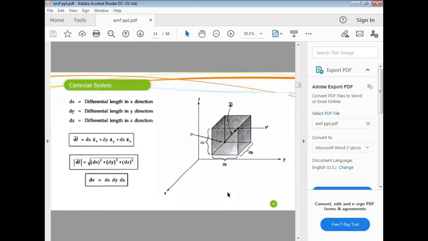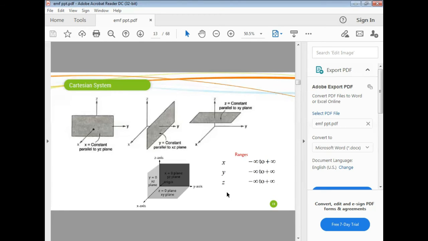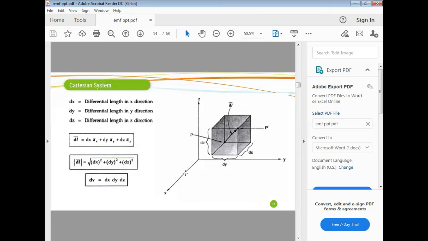So, the differential element in a Cartesian coordinate system. For a differential element, we have to choose any point in a Cartesian system. After choosing that point, we have to increase the length in the x direction, y direction, and z direction by a small length, that is dx, dy, dz. So from that point, consider this is a point P. From that point, we have to increase the differential length dx in the x direction. So this is the x direction. In the x direction, we are increasing dx distance.